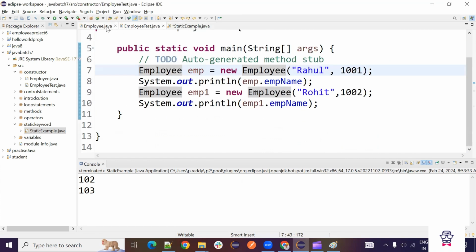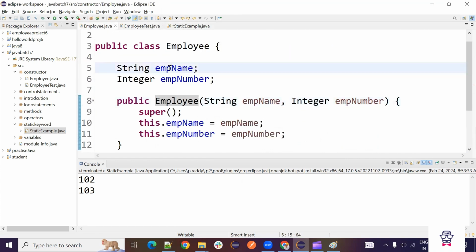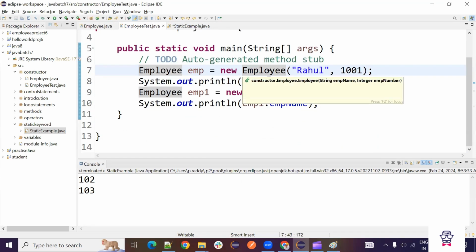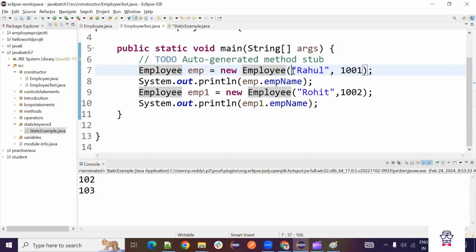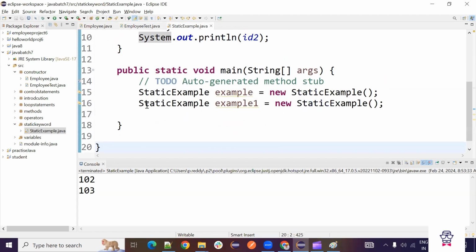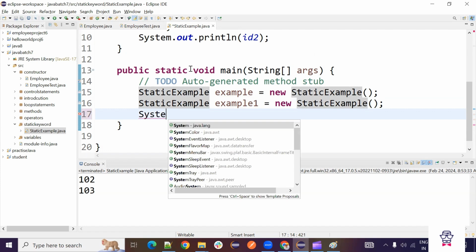Now we saw in the previous example, any variable if you want to use, we need to create the object for it. Then only we can use it, right? In the previous example, any method or variable we want to use, we should create a constructor object, then give object dot and that name, and it will come. But for a static variable, you don't need to create any object. You can directly use that variable. But how can we use it? Class name dot that variable. Directly it will print. I will show you that example.